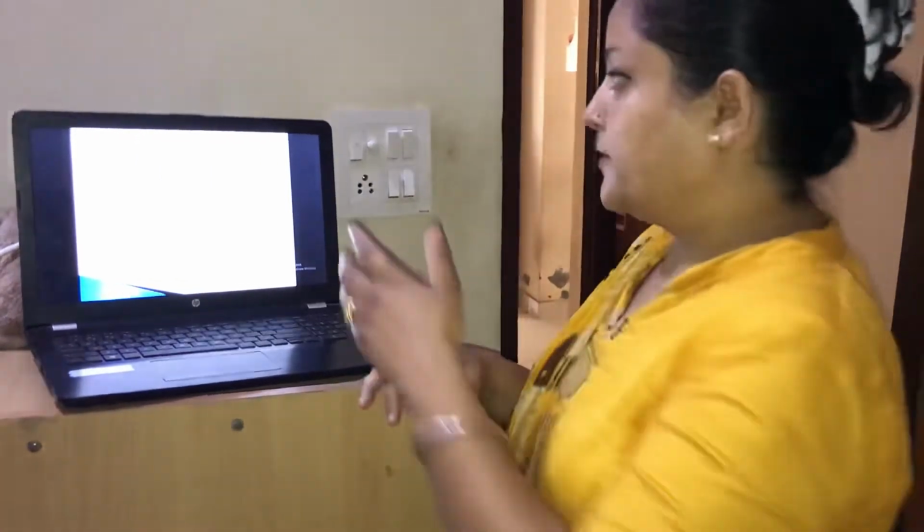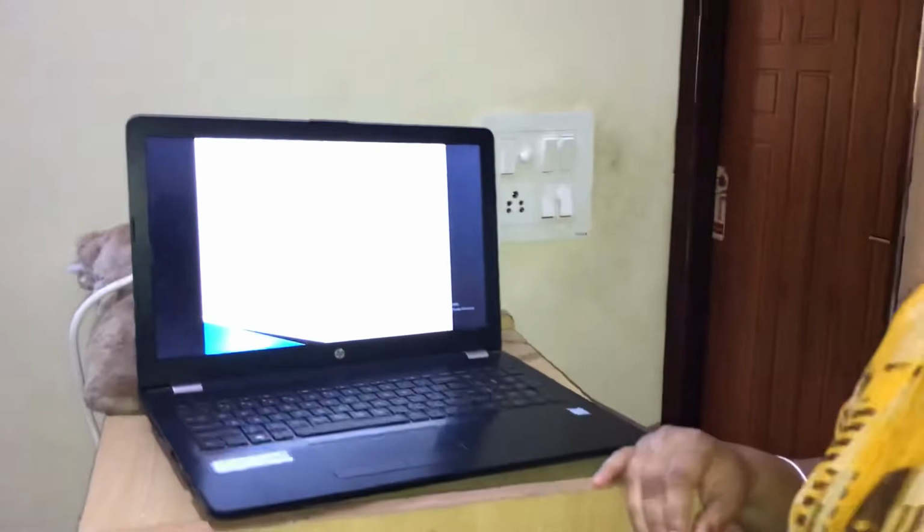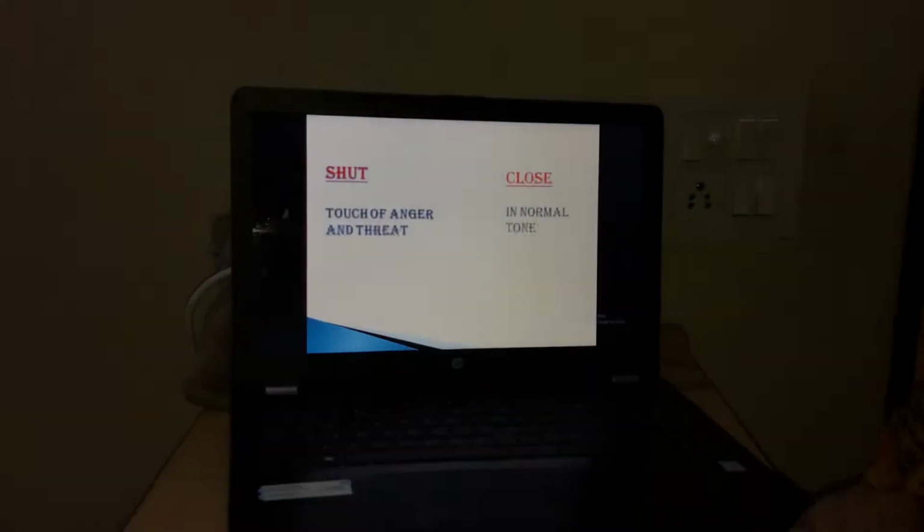For example, the teacher is teaching in the class. The students are making noise. Out of anger, the teacher said, "Shut your mouth." And close is used in a normal tone. For example, close the book, close the window.